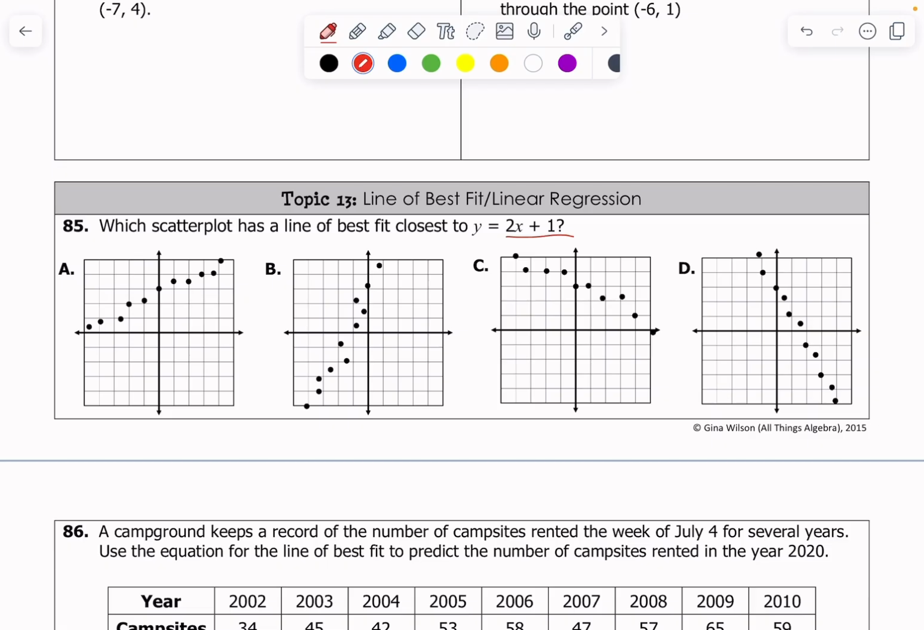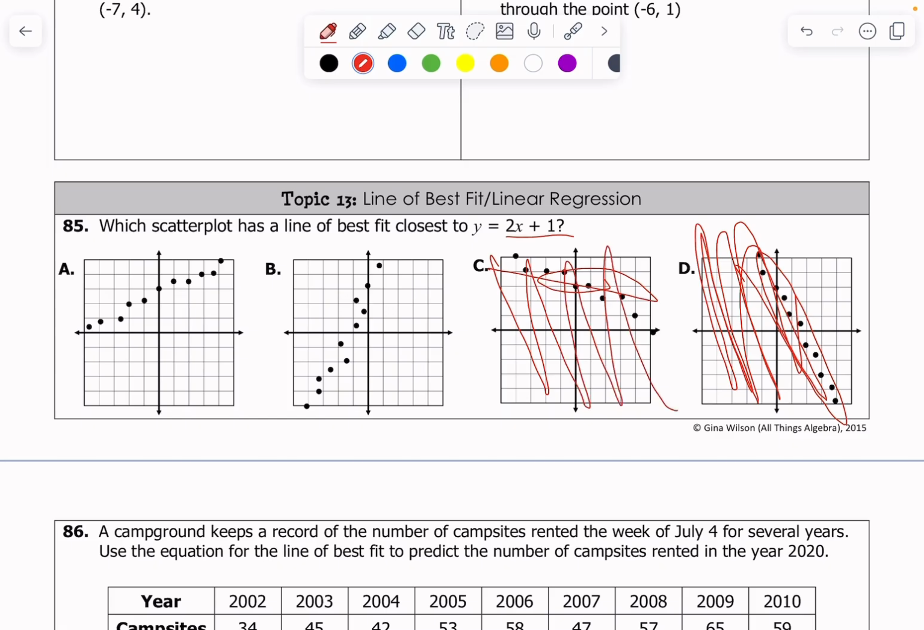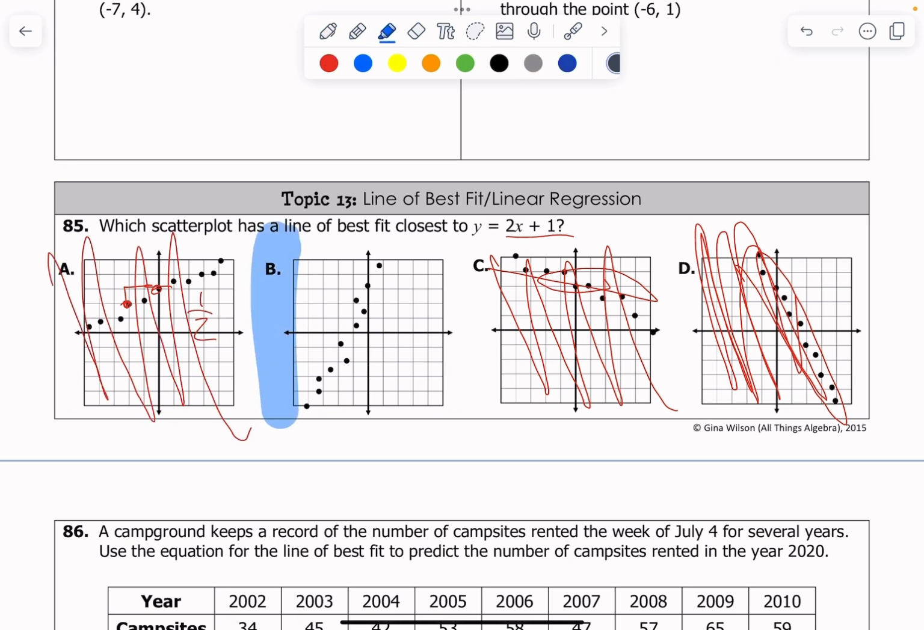Which one of these looks like it has a slope of 2? Okay, well, not C, that's a negative slope. Not D, that's a negative slope, so it can't be either of those. So it's either A or B. Let's just pick two points, pick this point and pick this point. I go up 1 over 2, that's a slope of 1/2, so it can't be A. So the only option I have left is B, okay? So the answer has got to be B here. It has the closest to a slope of positive 2.